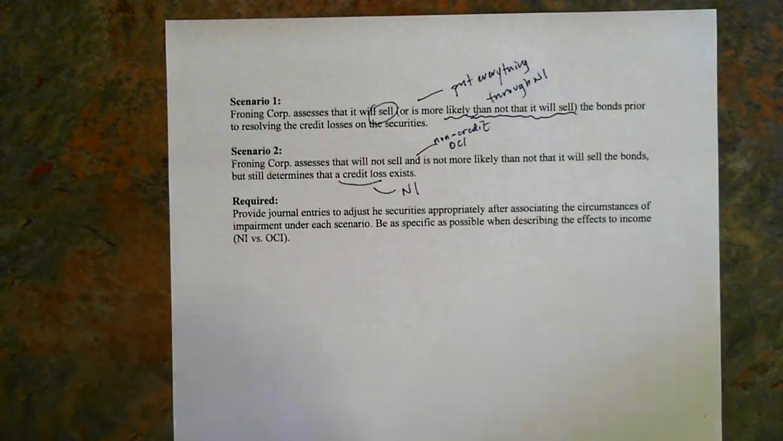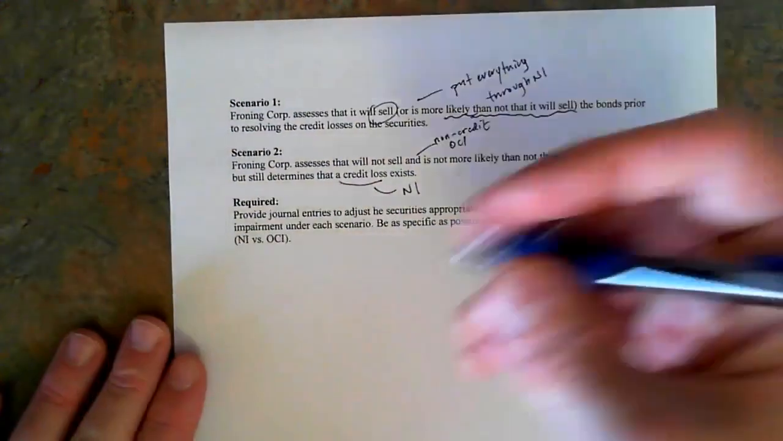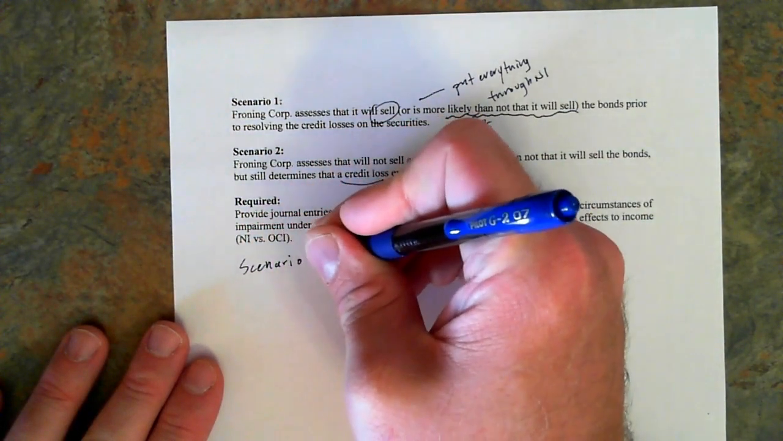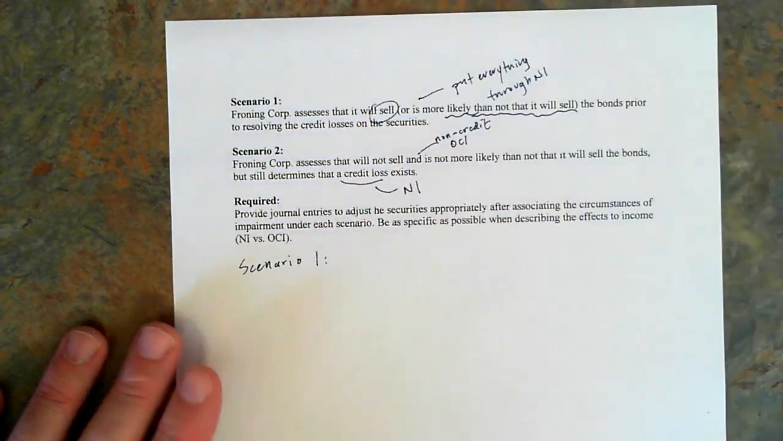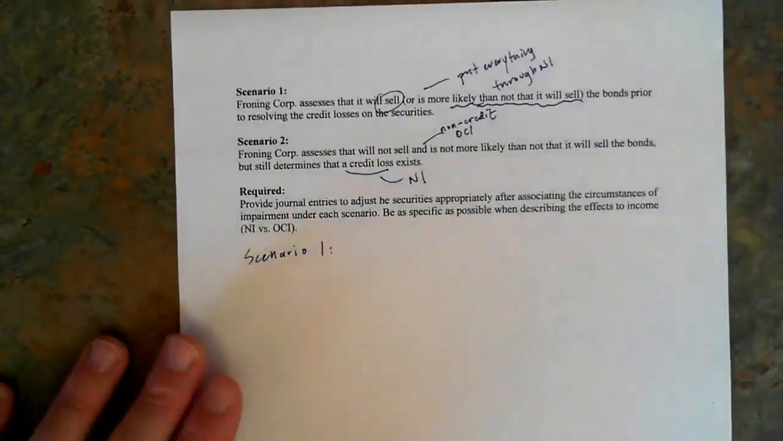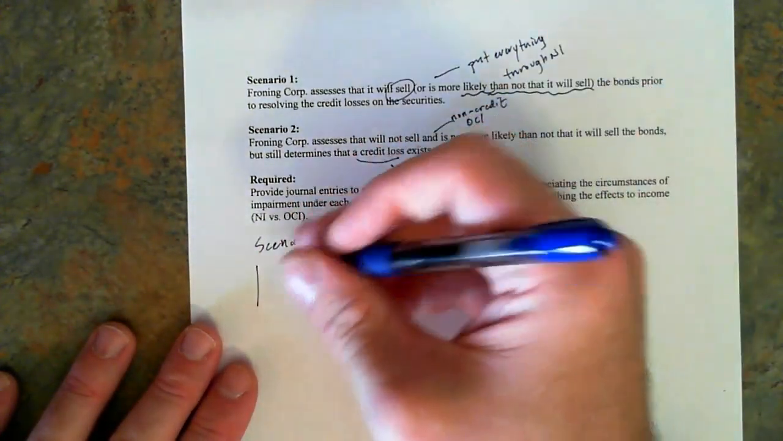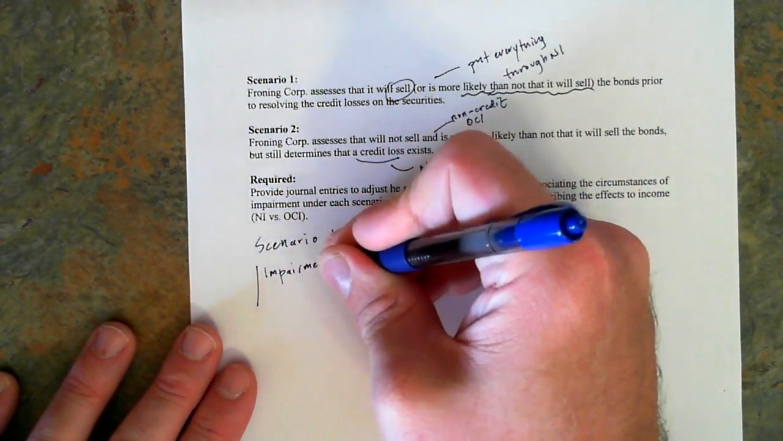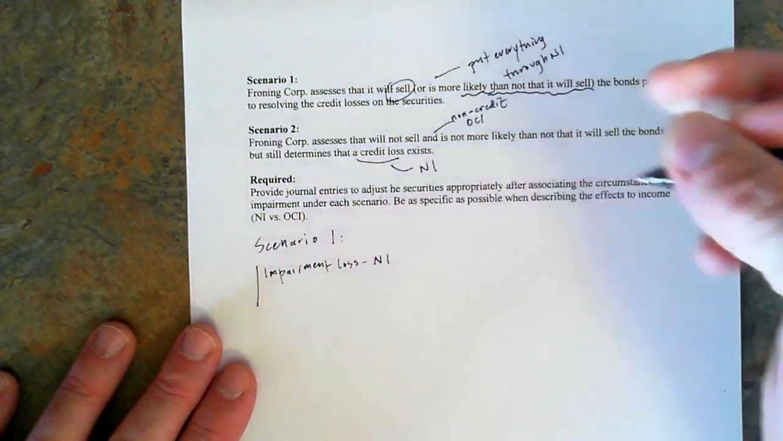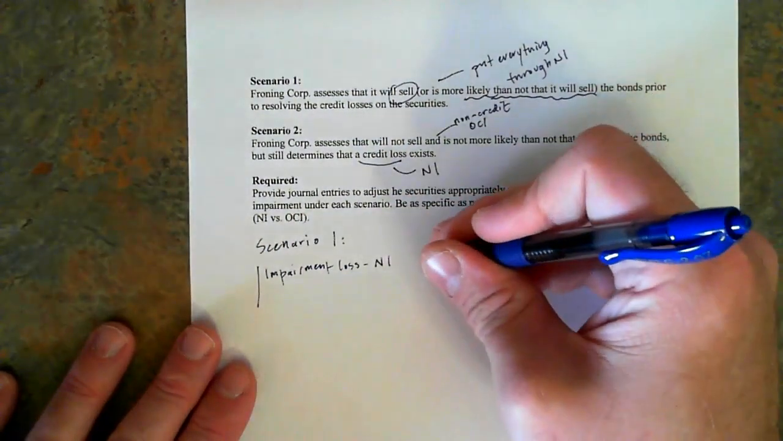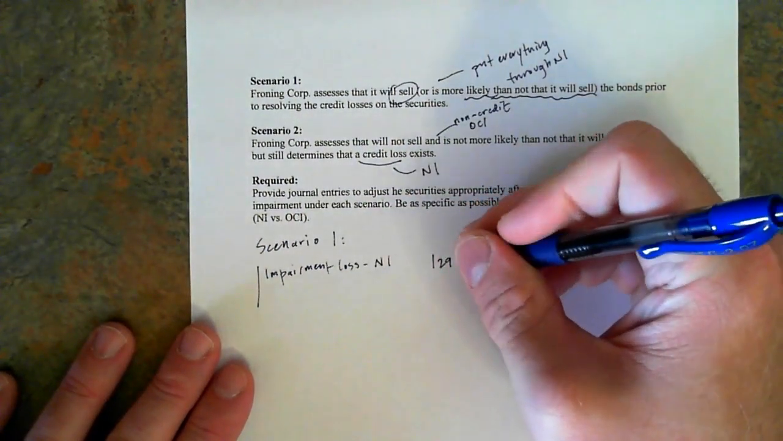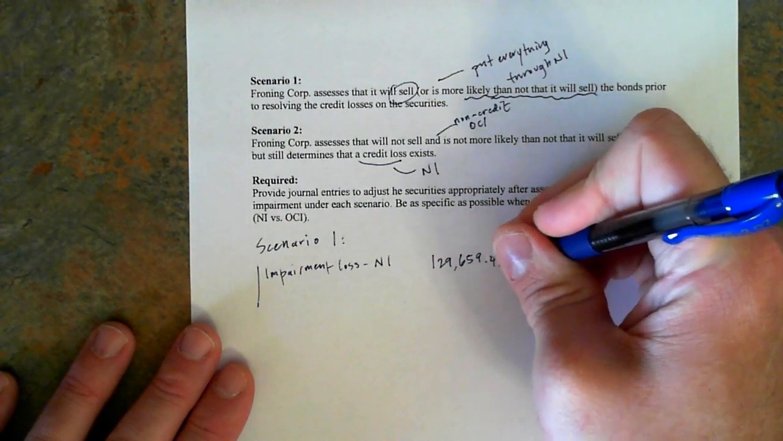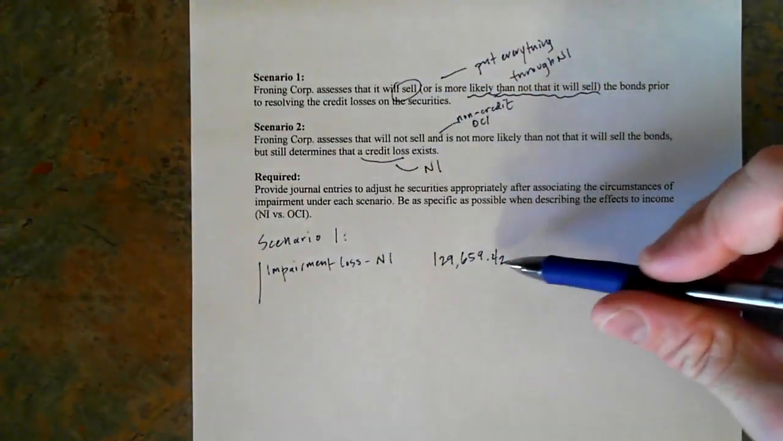So now we're going to do both scenarios. We're going to look at the journal entries under both scenarios in order to make this happen. So under scenario one, the total loss is going to be recognized through net income. So we would have an impairment loss through net income, and that would be equal to the entire deficit from carrying value on the books to the estimated value after credit losses. So this has both credit and non-credit losses in it.